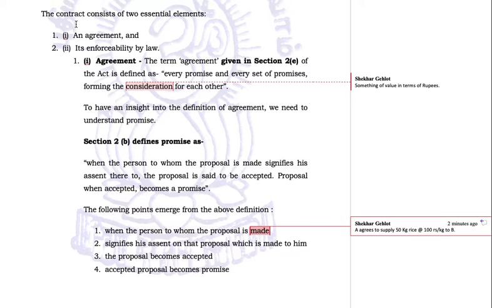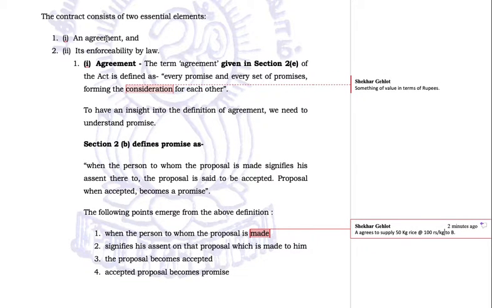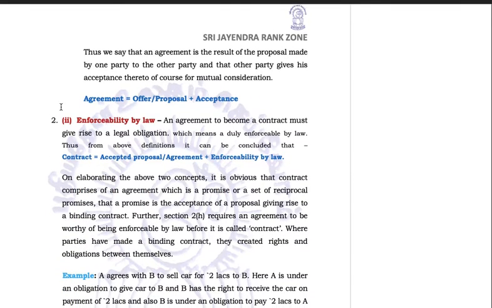Now there were two terms. First was an agreement. Now we have understood an agreement. Now its enforceability by law. For an agreement to become a contract, we have understood how an agreement is made up. But we discussed that an agreement becomes a contract only when it is enforced by the law. An agreement to become a contract must give rise to a legal obligation. The obligation should be legal.